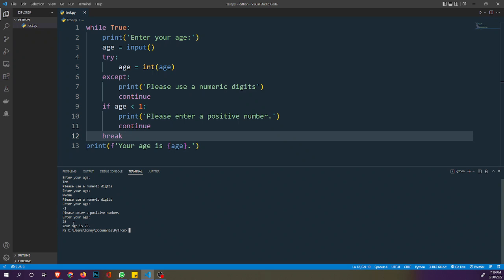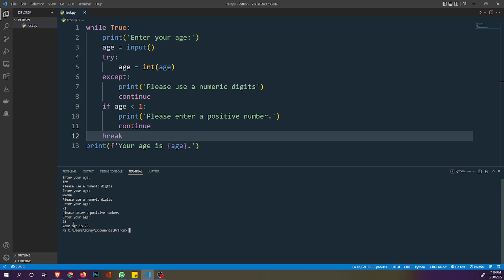Now we can actually do more checks, like if the age entered is between 9 and 13, we can say you have to be up to 18 for you to be able to use this program.